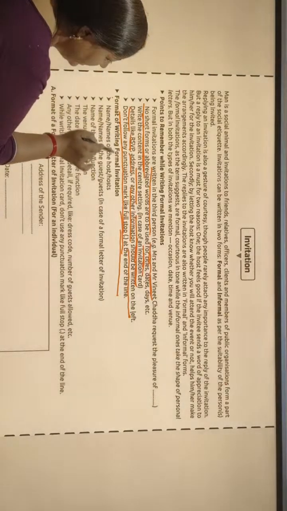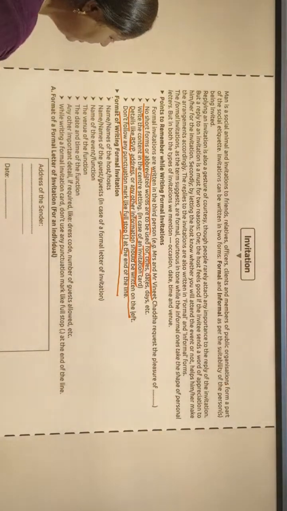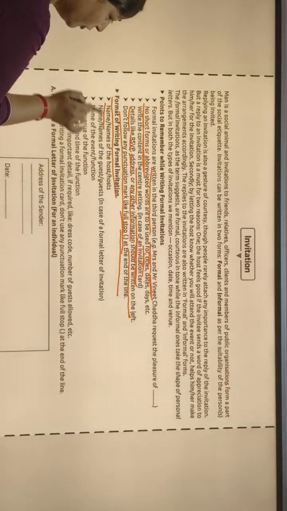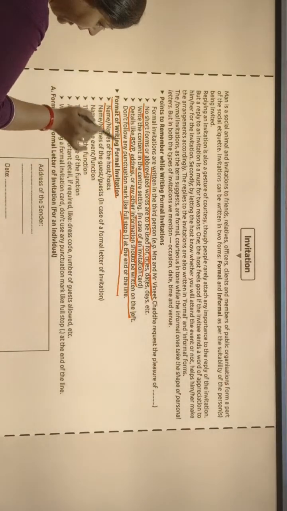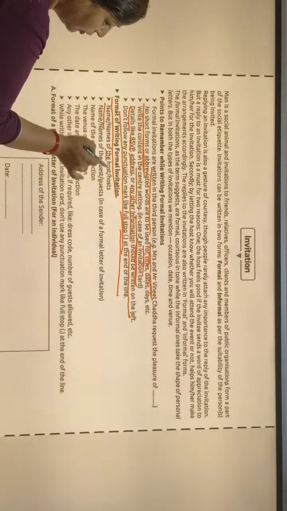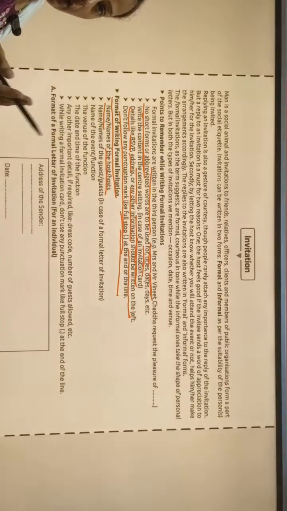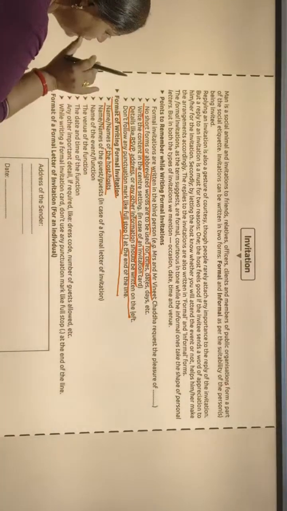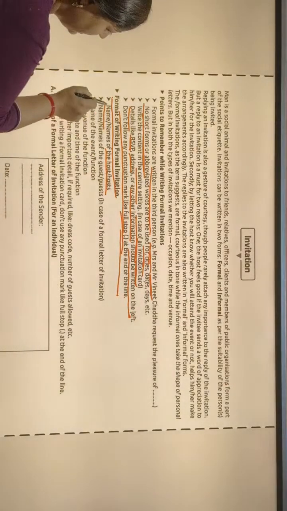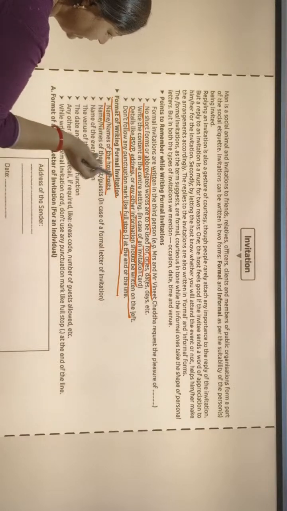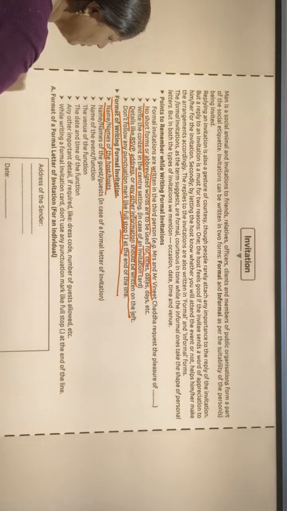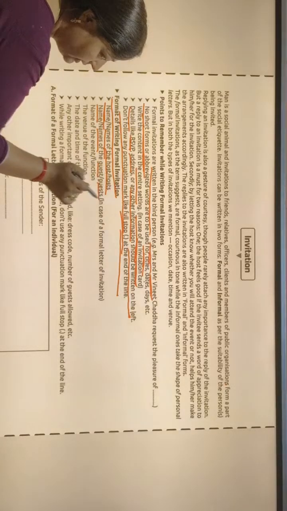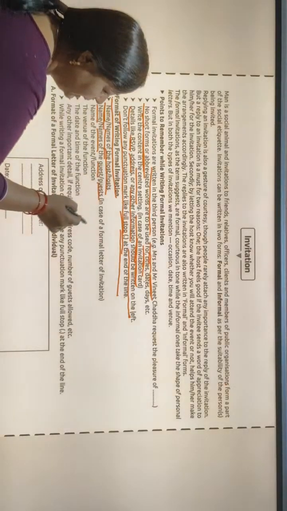Format of writing a formal invitation. Now we will learn how to write a formal invitation. The first step will be the name or names of the host. If we have two hosts, then we will write their names, or if there is one host, then we will write only a single name, and if there are many, then we will write the names of those. Name or names of the guest in case of a formal letter of invitation.